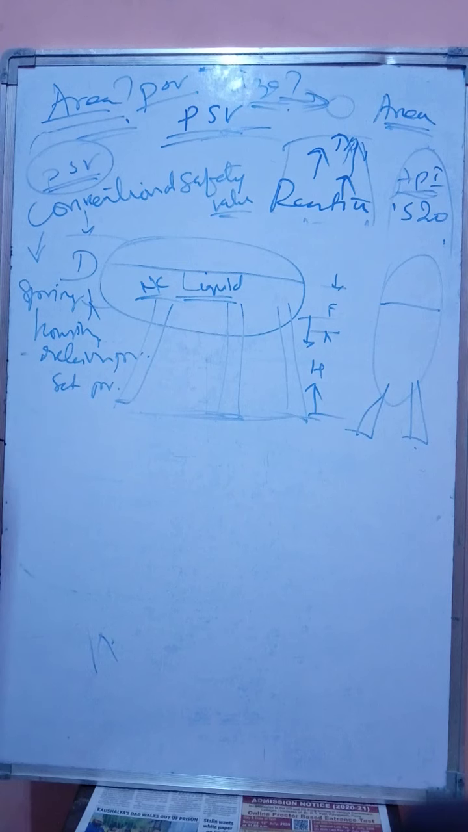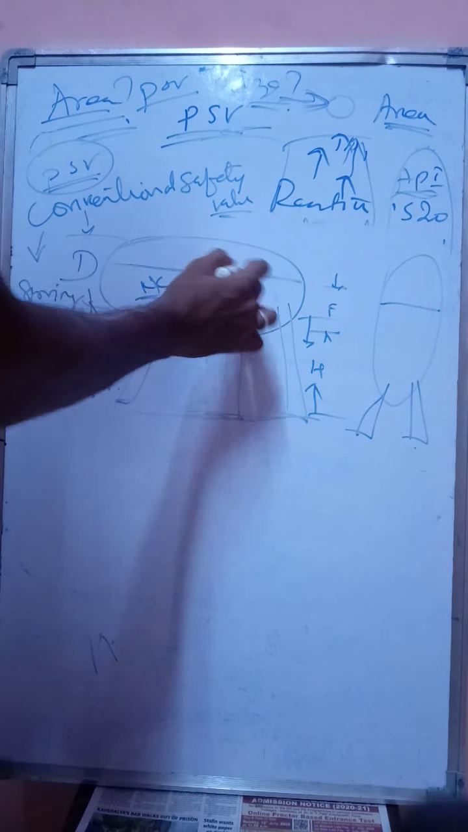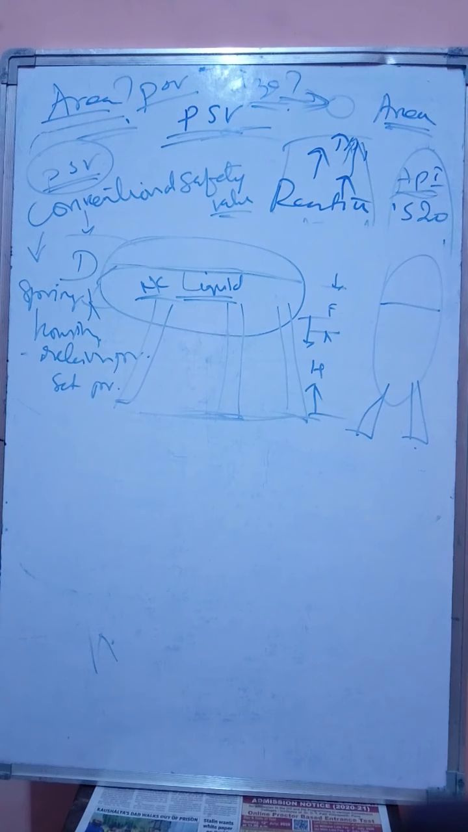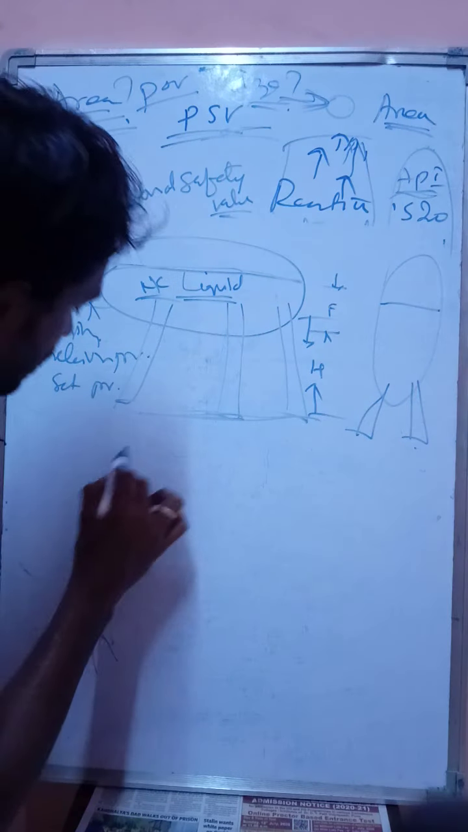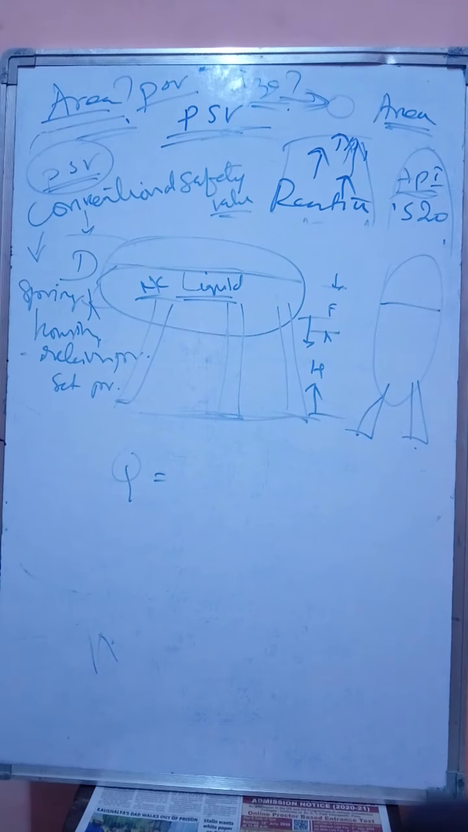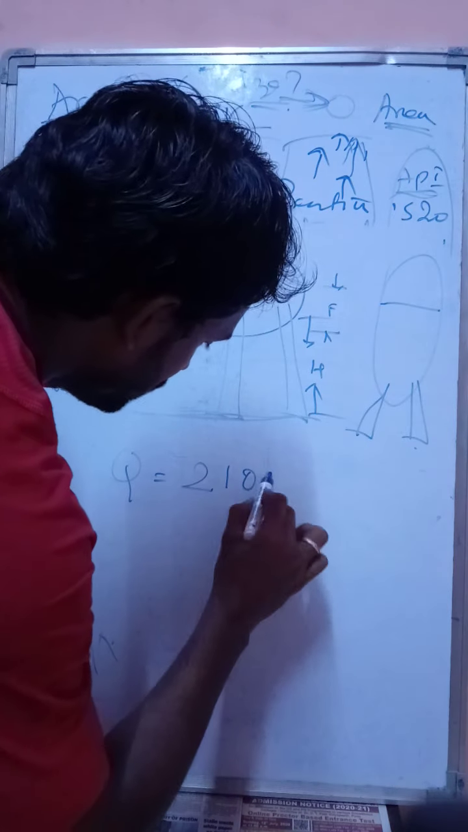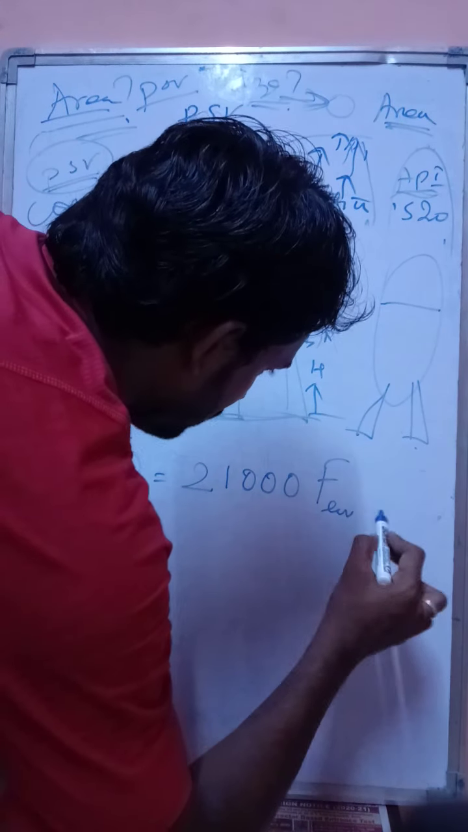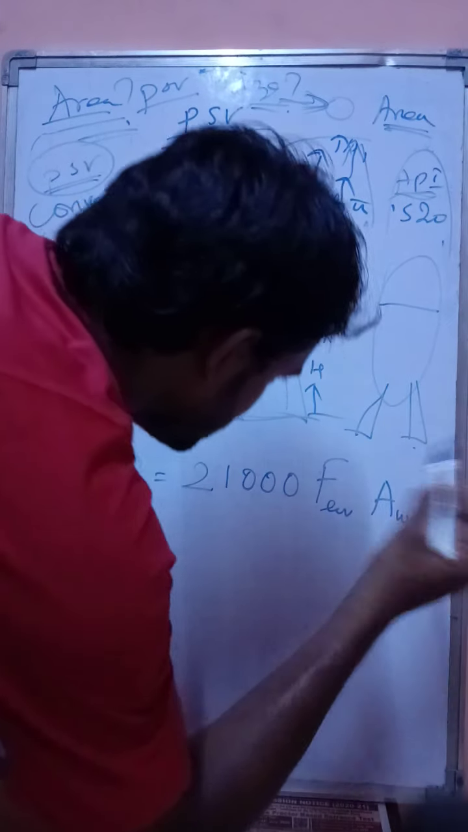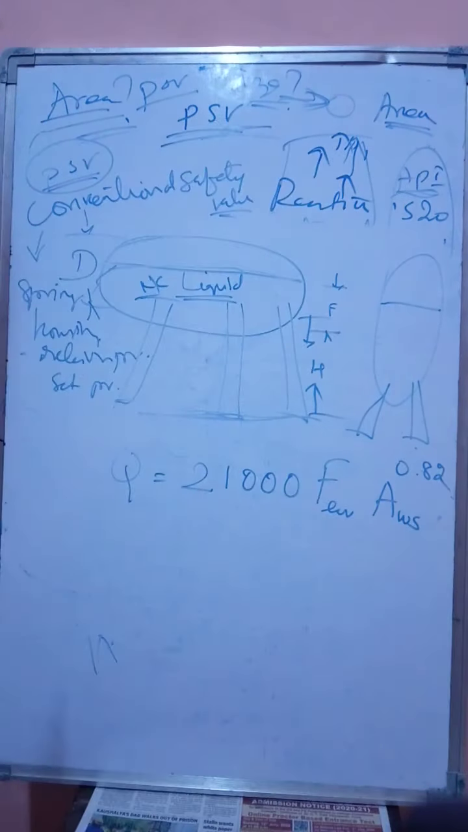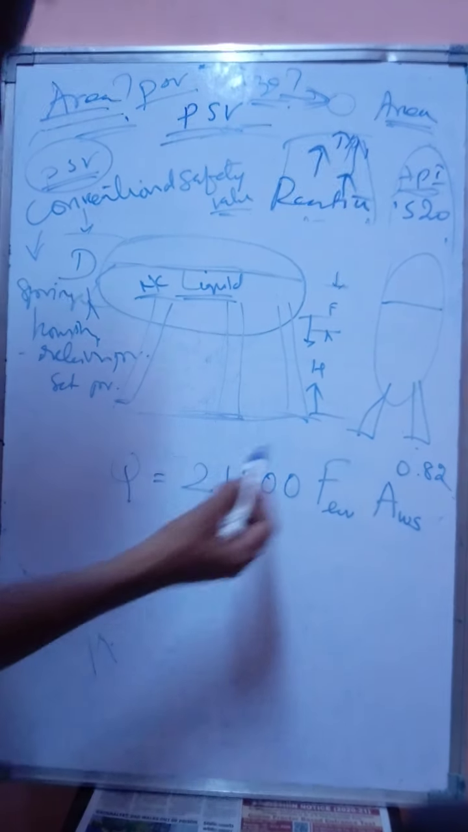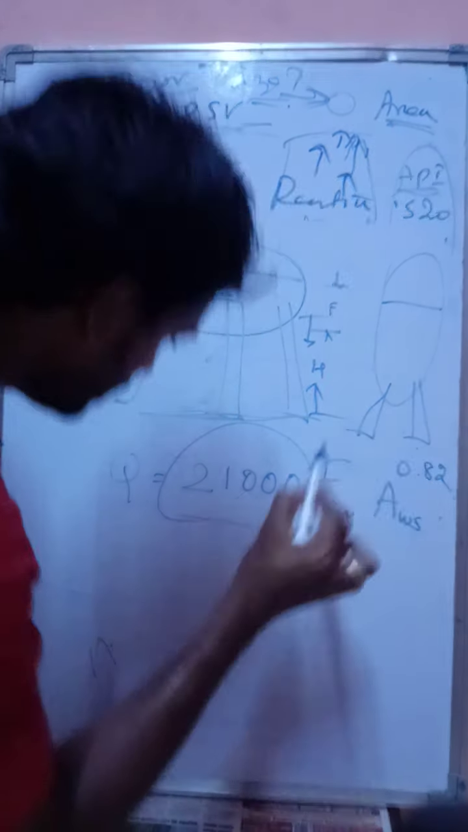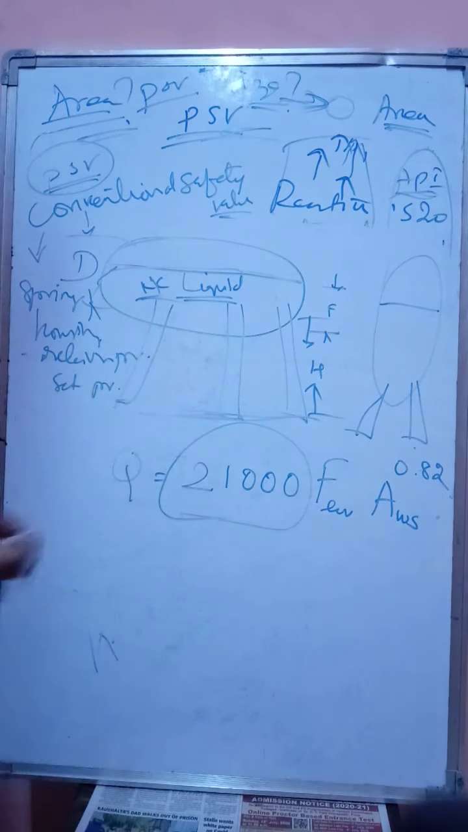We have to calculate the total heat of absorption. What will be the heat of absorption that is available because of this liquid? How do you calculate? The Q is calculated as 21,000 F environment factor into A_WS to the power of 0.82. So this is the general formula as per API. The 21,000 is a constant that was derived by API, American Petroleum Institute.